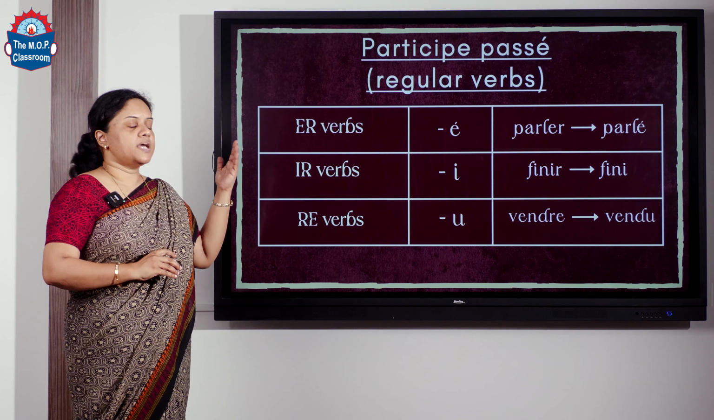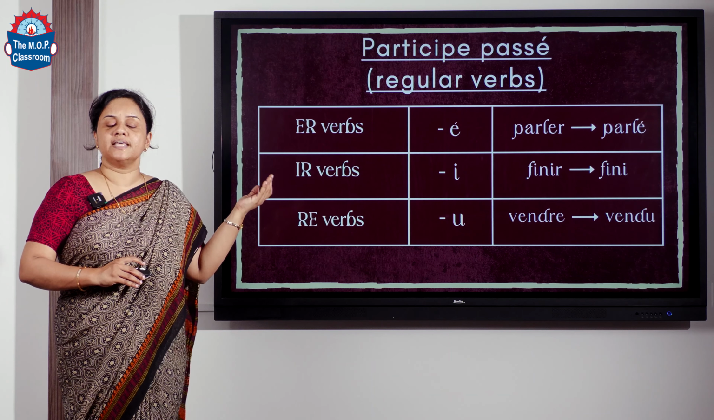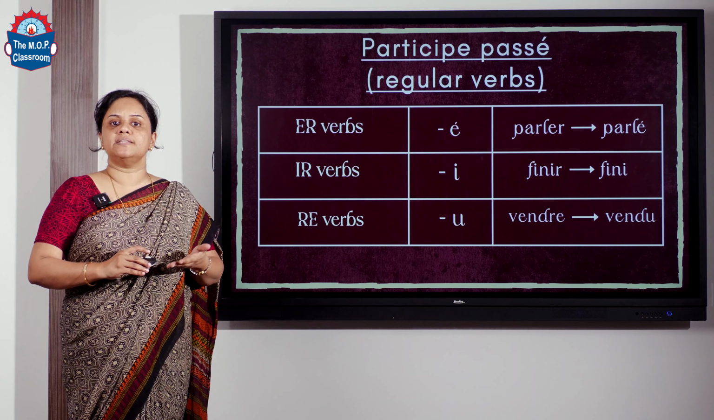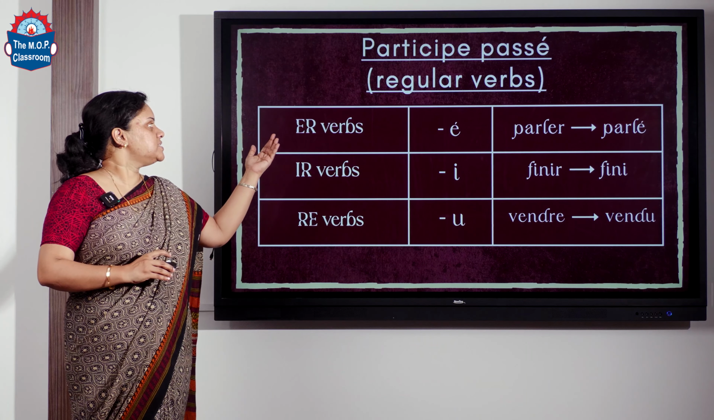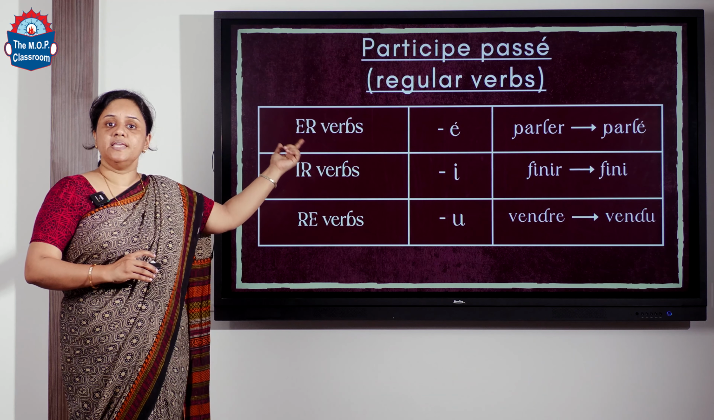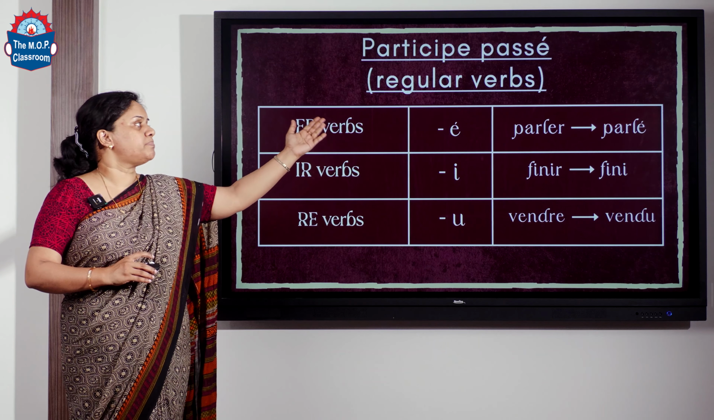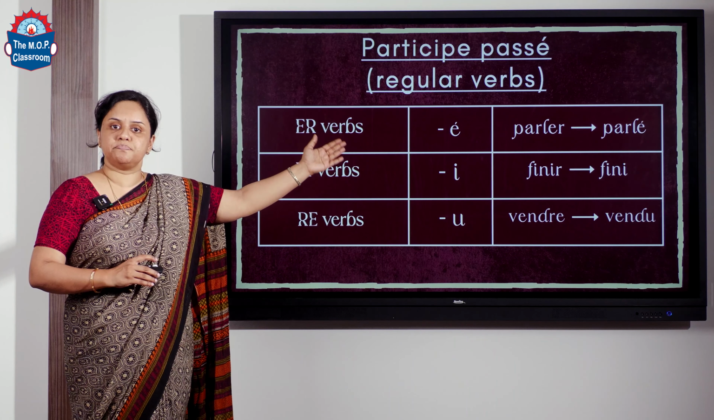As you know, there are three types of verbs. We have the ER verbs, that is the first group verbs, the IR verbs, the second group verbs, and the RE verbs, that is the third group verbs. For the first group verbs, the ER will be removed and you will add é. For example, parler becomes parlé. Parler means to speak.